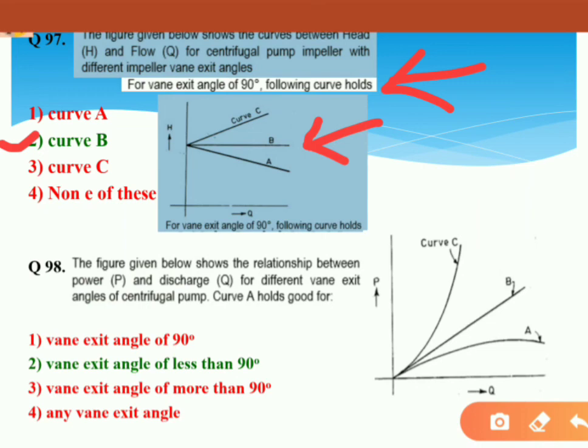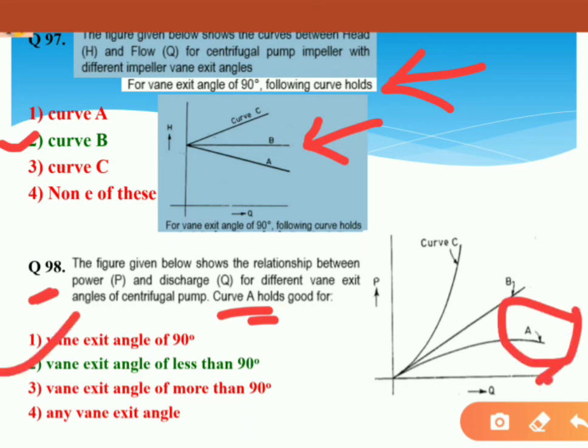Almost the same question for 98: the figure given below shows the relationship between P and Q for different vane exit angles of a centrifugal pump. Curve A. You can see curve A. This curve is for a vane exit angle of less than 90 degree. Option 2 is the correct answer for that question.